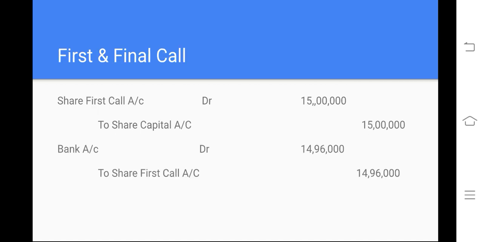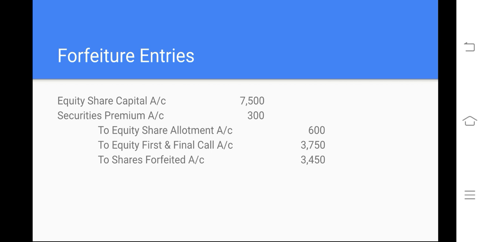First and final call. First and final call amount we invited the public to pay is 15 lakhs, where we received only 14 lakhs 96,000. It's because 450 shares of Q and 300 shares of P, they failed to pay. Therefore, we are able to raise only 14 lakhs 96,000. Share forfeited: equity share capital account 7,500, premium is 300, and at the time of allotment 600, at the time of first and final call 3,750, and the balancing figure 3,450 is forfeited.